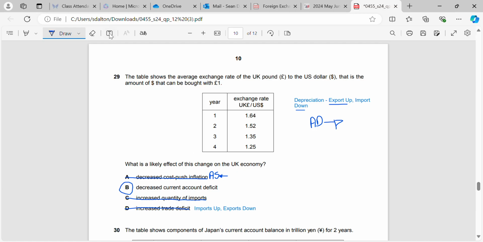Now why is that? That's because the current account deficit is relying on imports and exports. So exports would go up, imports would go down, and that would allow us to decrease a current account deficit, or it would allow us to increase a current account surplus.